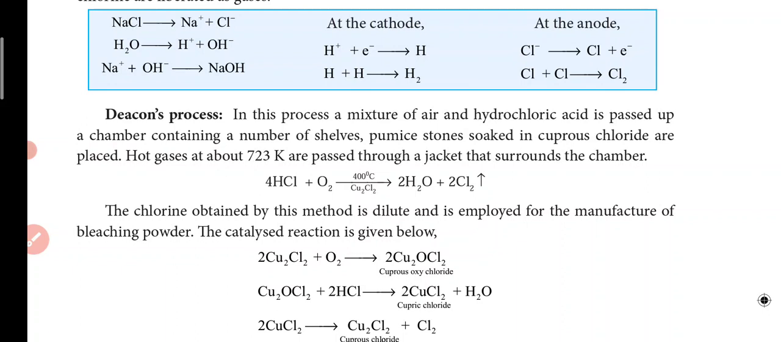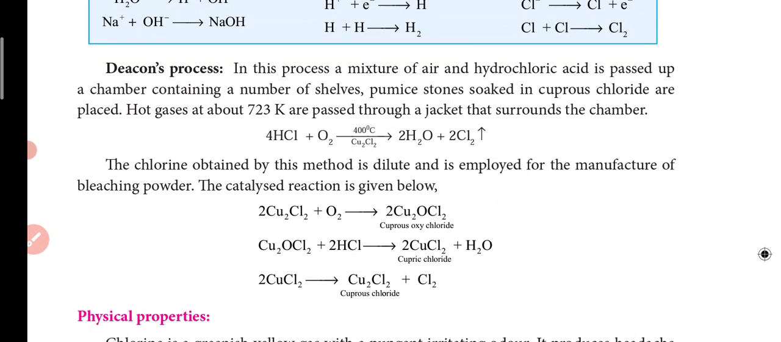In Deacon's process, it is a mixture. In the process, the mixture of air and hydrochloric acid is passed up through a chamber containing a number of shells and pumice stones soaked in cuprous chloride. Pumice stone means the bathing stones that people use. And they soak them in cuprous chloride. So hot gases at about 723 Kelvin are passed through a jacket that surrounds this chamber.